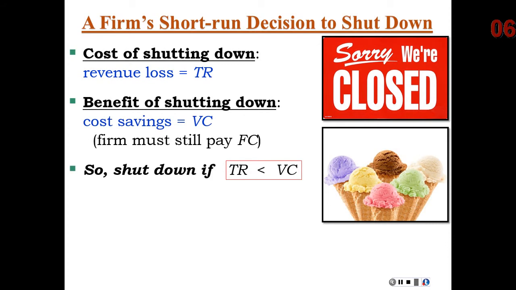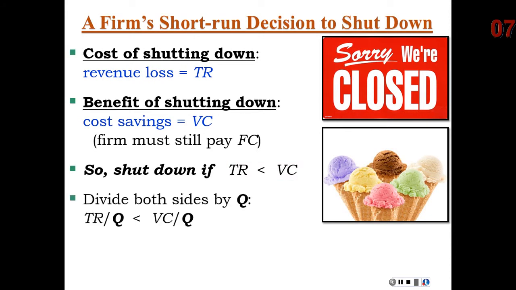So maybe for a given hour we have to pay some workers and utilities, and that totals $50. If in any given hour during the winter we only expect to sell 2 ice cream cones for $2 each, we only bring in $4. $4 is a lot less than the $50 variable cost. Therefore, it might make sense to shut down temporarily.